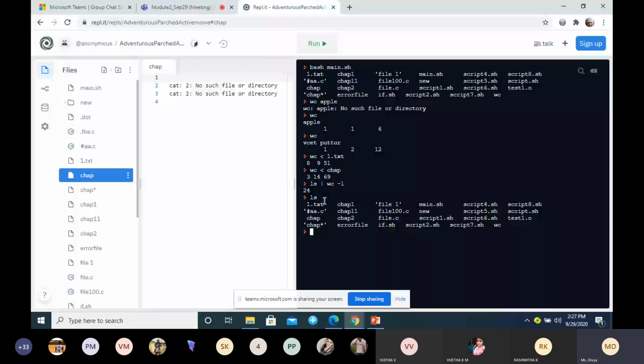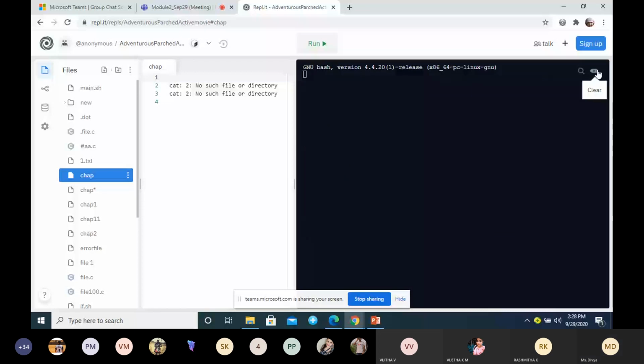So moving on to the next one, standard output. We are done with standard input. The next one is standard output. There are 3 ways of displaying the output. Either you can display the output in the terminal itself, or you can send the output to another file.